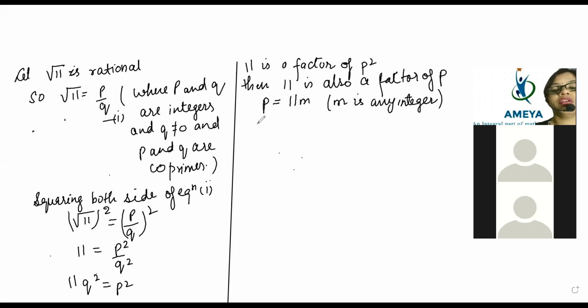Now beta, we will substitute this in equation 1. Sorry, take it as equation 2 and write substituting P is equal to 11M.